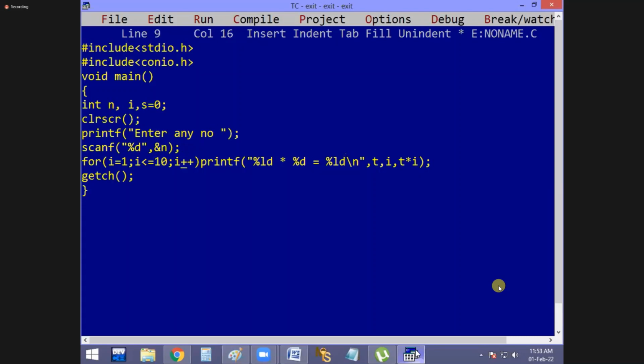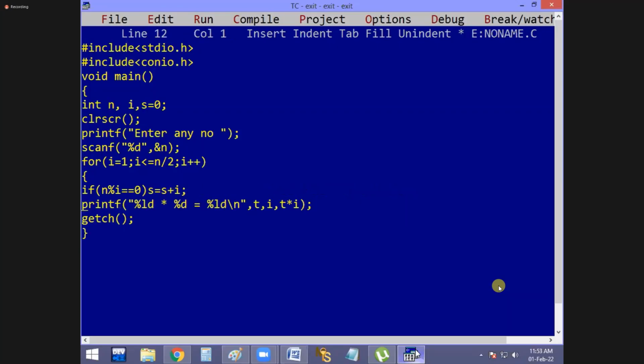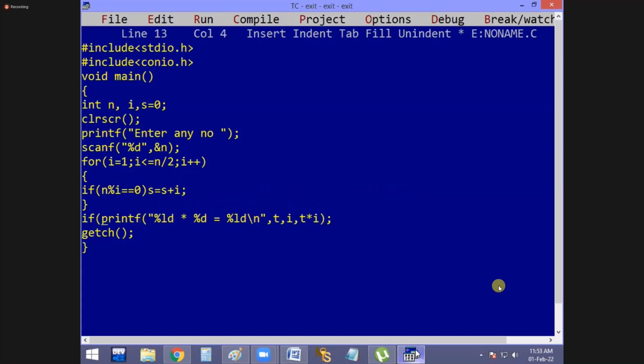Okay, now the program started. i less than or equal to n by 2. Now a small condition: if n percentage i is 0, then s equal to s plus i. If n and s both are equal, it is a perfect number, else not perfect.